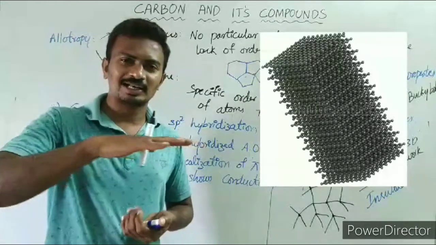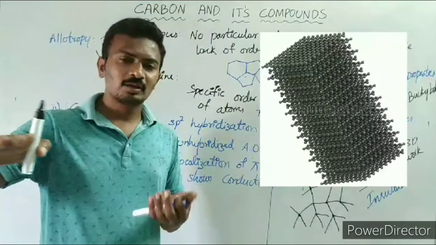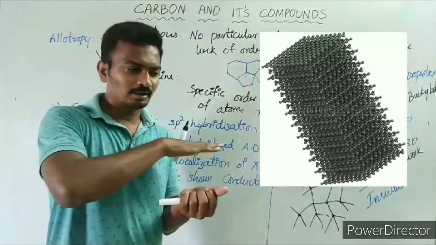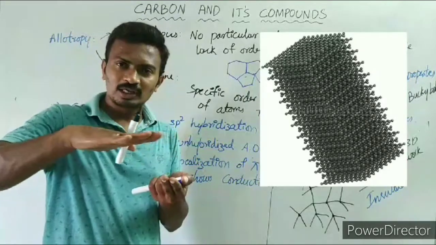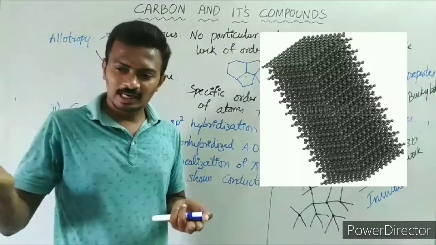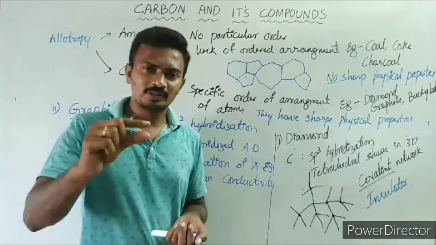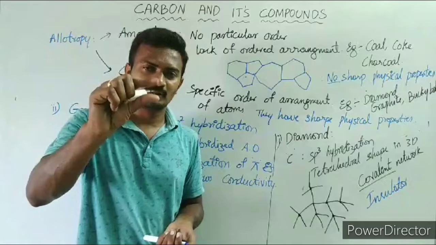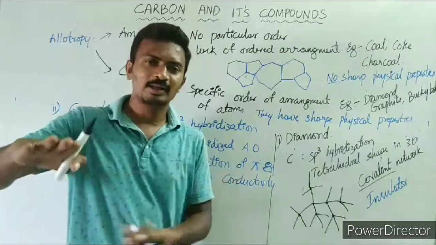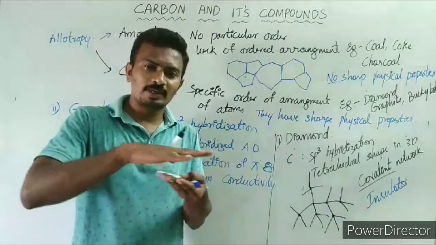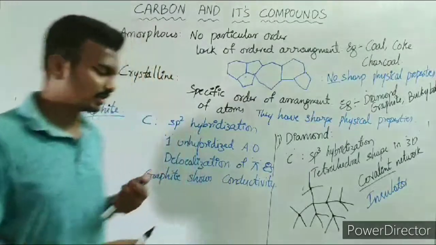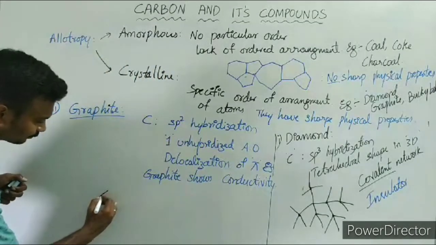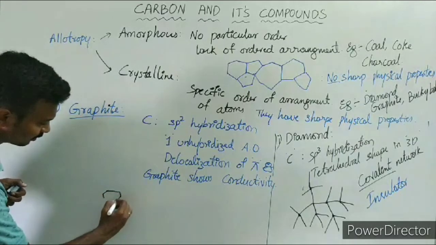Now let us see, these sp2 hybridized carbons will be arranged in the form of two-dimensional networks, two-dimensional layers, one above the other. All sp2 hybridized carbons will be bonded to each other and form one layer, and just below that, with a very small gap between the layers, there will be one more layer, and in this way they will form two-dimensional layers. Here, I will try to draw this.